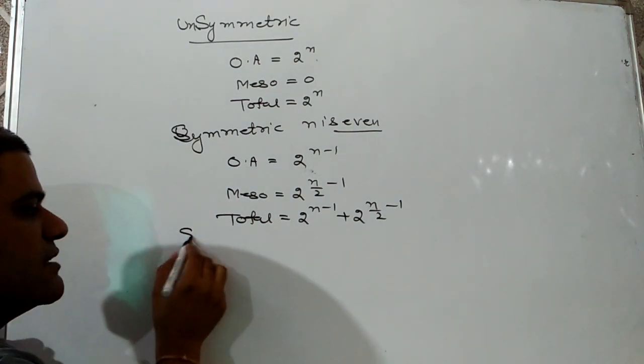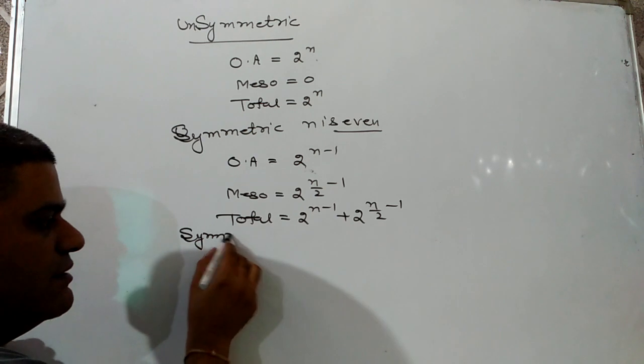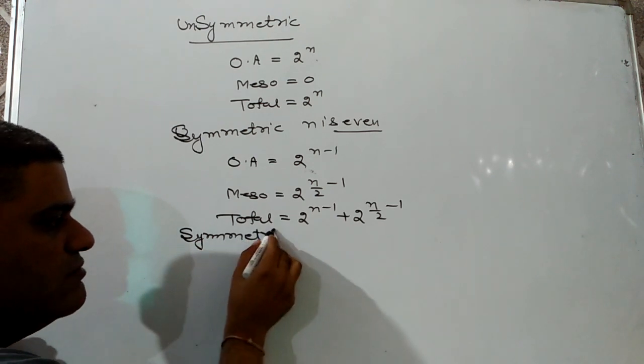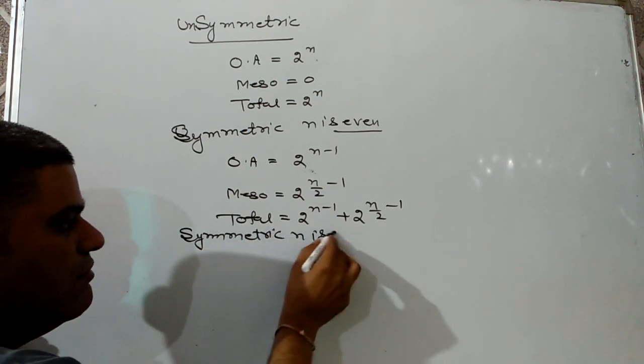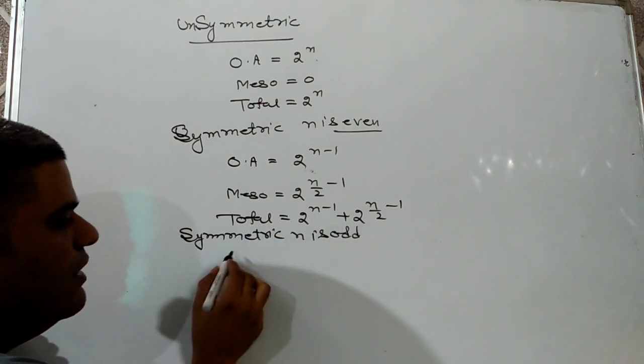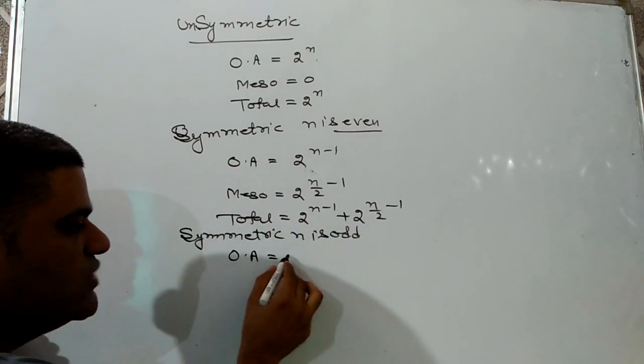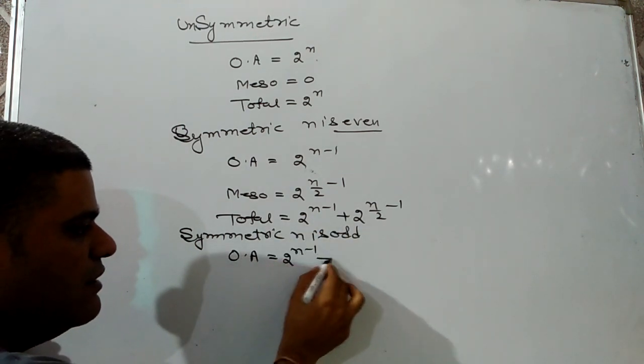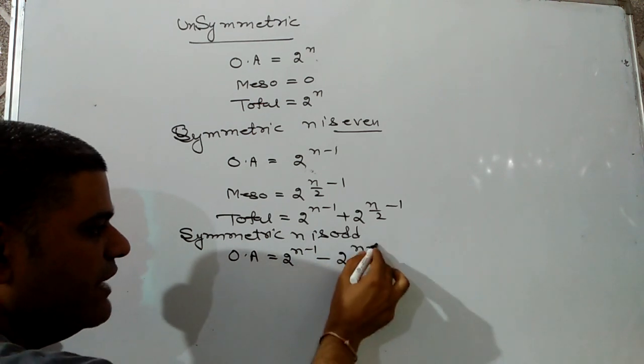Now the case is symmetric and n is odd. Here the optically active forms will be 2 raised to power n minus 1 minus 2 raised to power n minus 1 by 2.